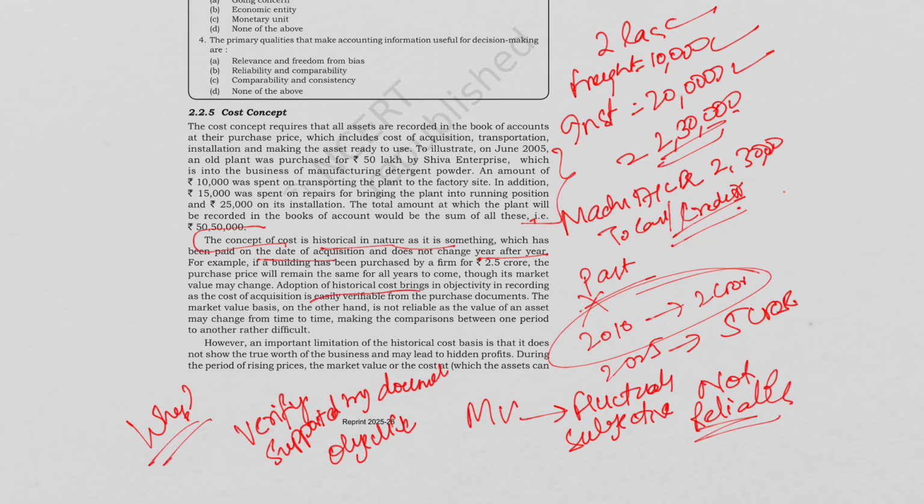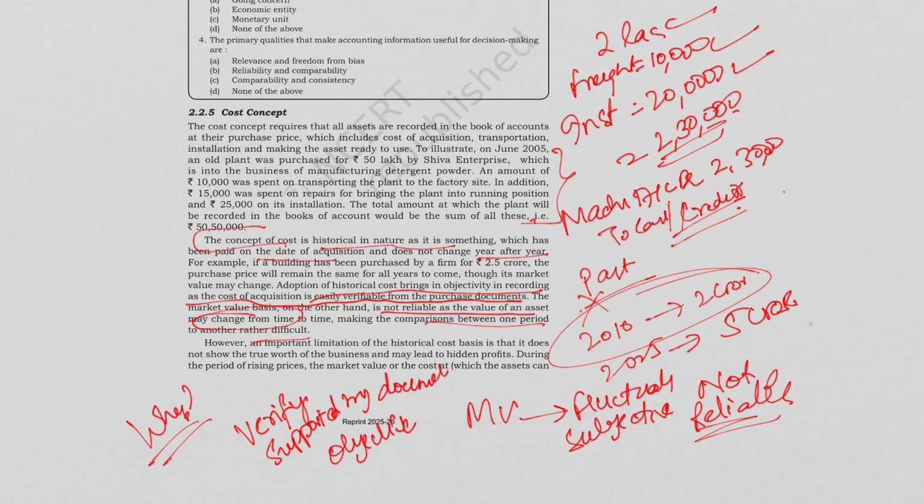The adoption of historical cost thus brings in objectivity in recording, as the cost of acquisition is easily verifiable from the purchase documents. The market value basis, on the other hand, is not reliable because the value of the asset is changing from time to time. It's fluctuating, so making comparisons from one period to another is rather difficult.